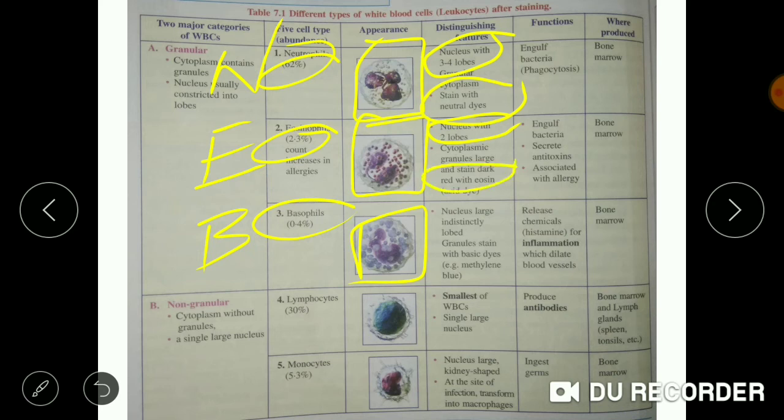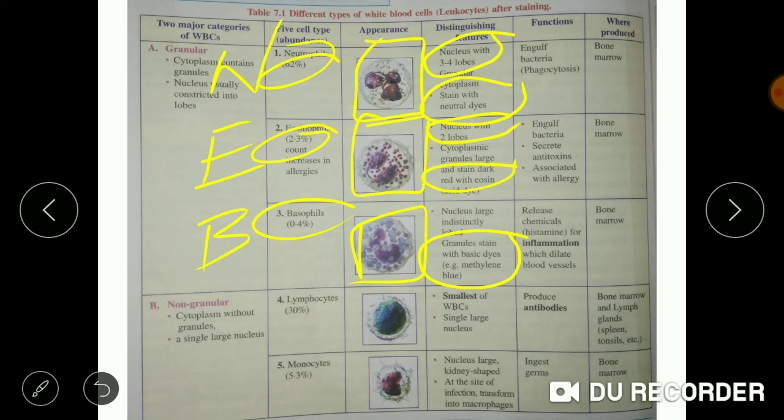Then the structure of basophils was observed under the microscope, and it was seen that the nucleus was large and distinctly lobed, while the granules stain with basic dyes. When stained with basic dyes, they show color, and the basic dye used here is methylene blue. Since a basic dye is used, they have been given the name basophils.